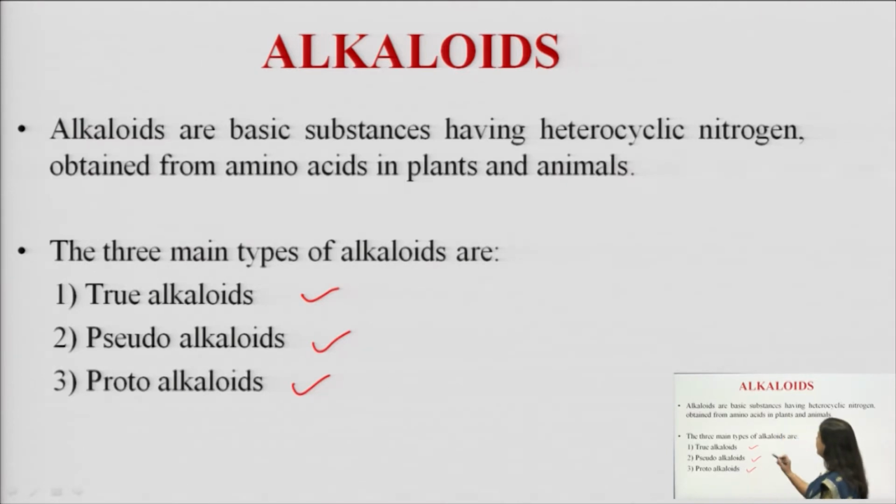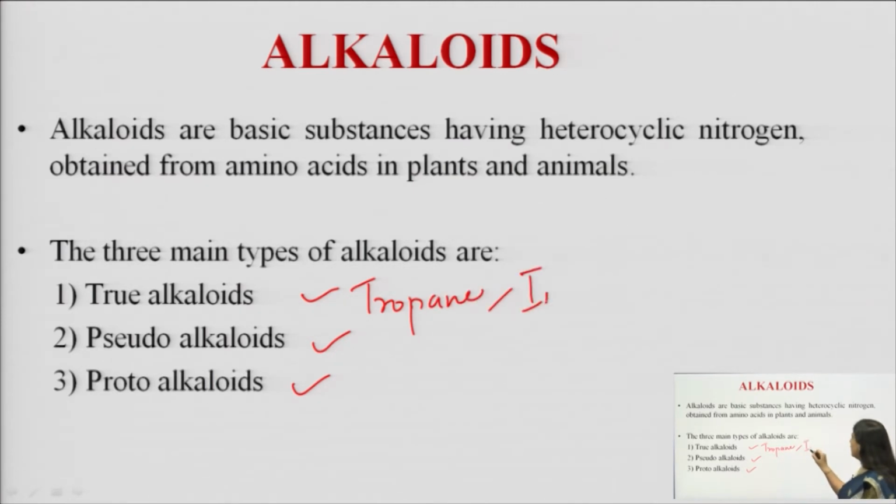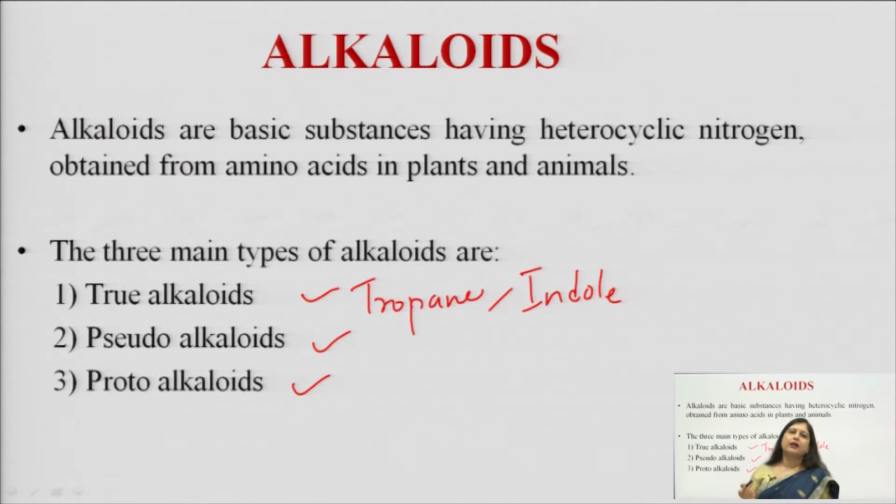Examples of true alkaloids are tropane alkaloids, indole alkaloids, pyridine and piperidine derivatives. They are generally synthesized from phenylalanine, tryptophan, tyrosine, etc., and also mixed with certain aliphatic amino acids like ornithine, methionine, etc.